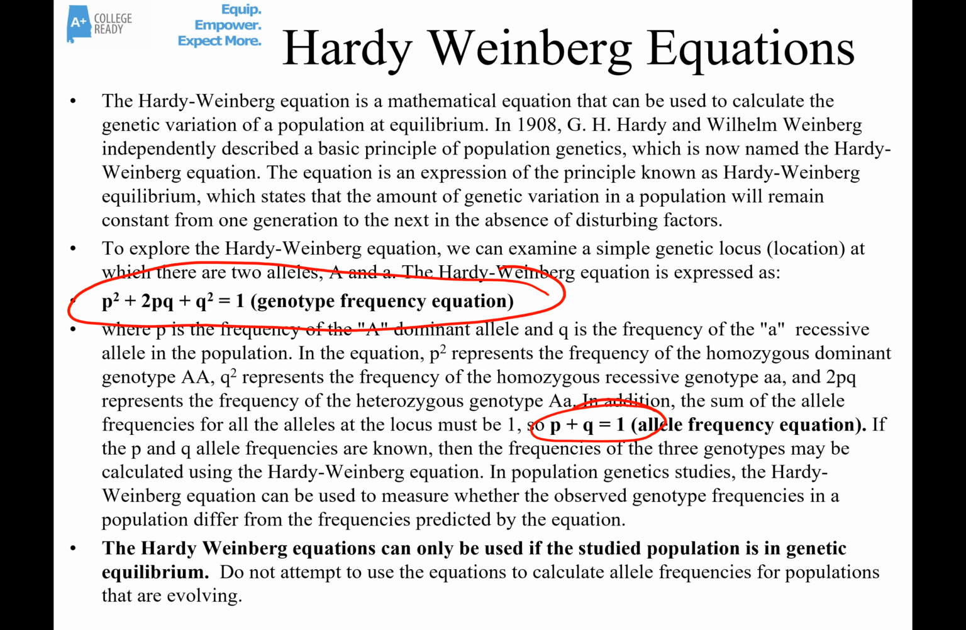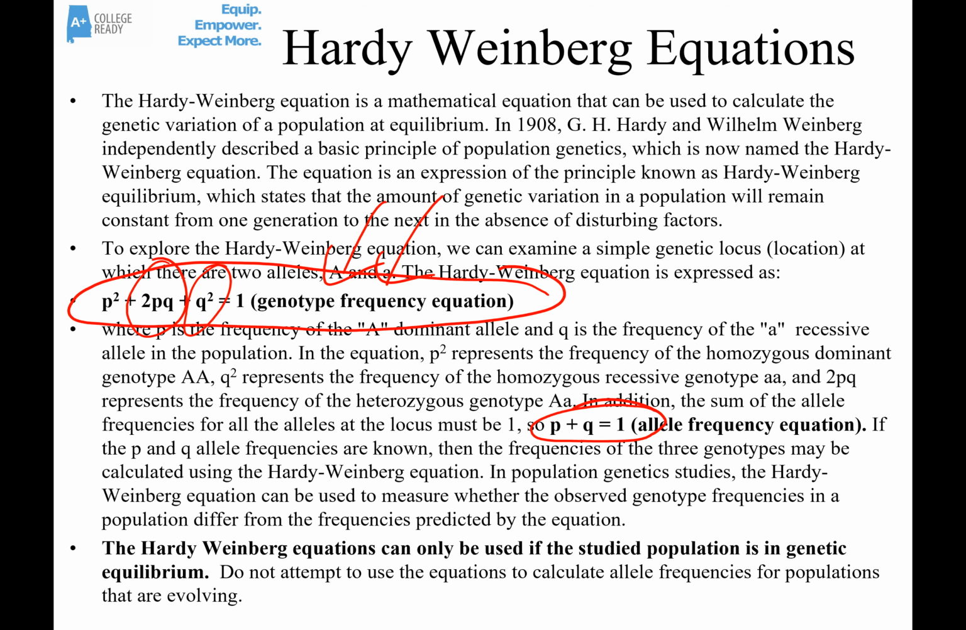And then in the major Hardy-Weinberg equation, this one, P squared is the frequency of the homozygous dominant genotype. 2PQ is the frequency of the heterozygous genotype, and Q squared is the frequency of the homozygous recessive genotype. Those three all have to add up to be 1.